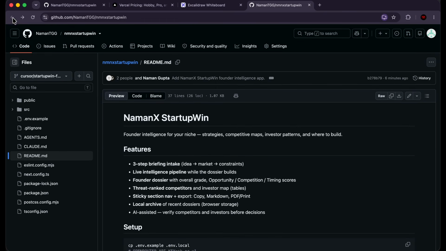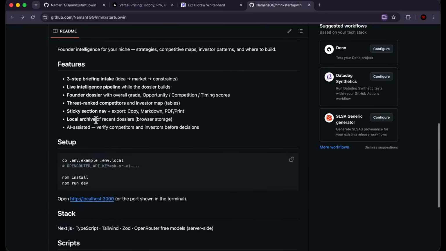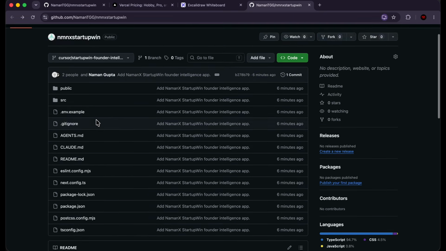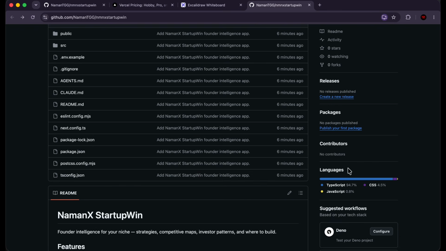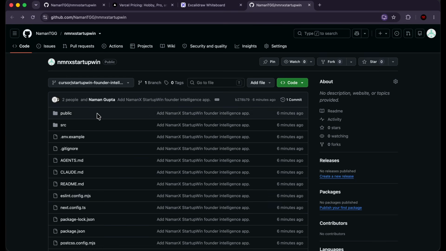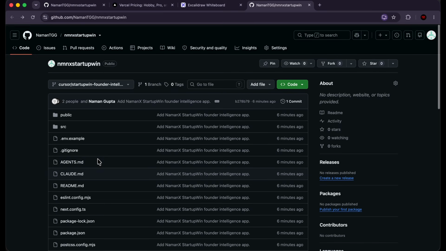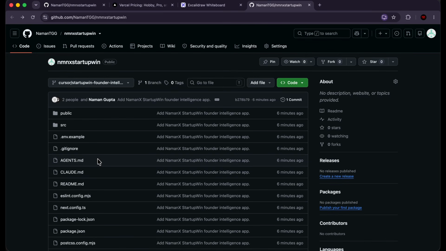All right, so we can go back right over here and we can see all of these different files. So there's a README down here. This looks like a professional, very nice repository. It's giving us the languages. It's mostly TypeScript, some CSS, and a very small bit of JavaScript. So this is absolutely incredible. There's public files, there's source files, and there's a bunch of things here. So all of our code is now published and deployed to GitHub. Later on, at any point in our product development lifecycle, if we ever want to access version 2 of Mnemonic Startup Win, we have that repository saved.